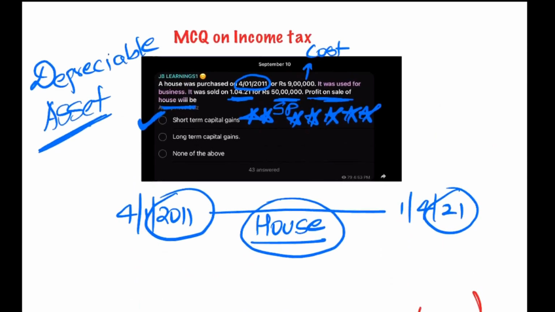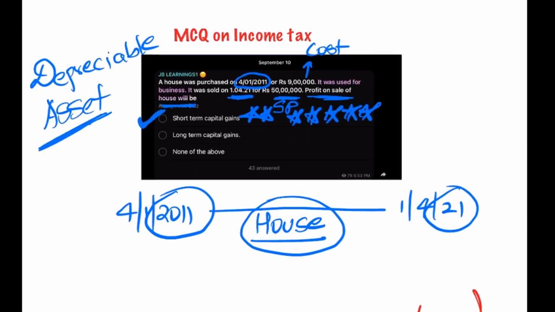So, in short, because this was a depreciable asset, because it was used in the business and there was a profit, you do not have to check 1 year, 2 years, 3 years, and the answer will always be short-term capital gain. So, this is a very important MCQ for your examinations.